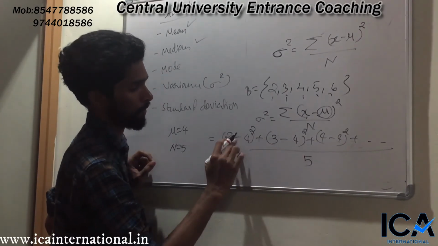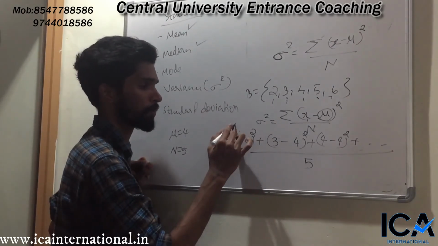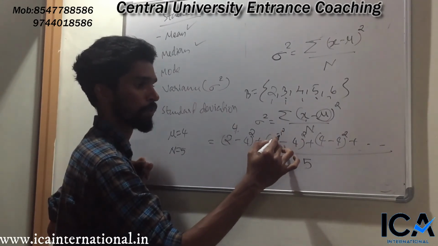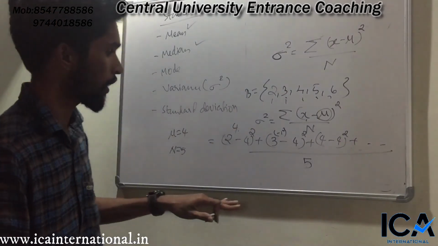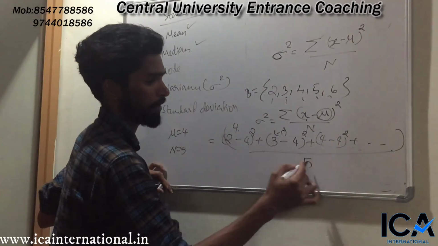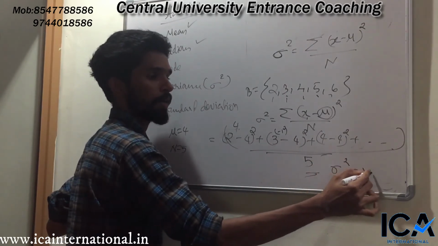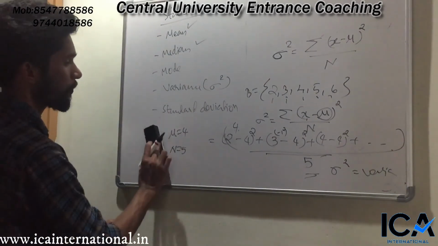After doing this calculation, 2 minus 4 the whole square is equal to minus 2 whole square, which becomes 4. 3 minus 4 the whole square is minus 1 square, which is equal to 1. So do all those calculations and find the sum, divide that number by 5, you will get sigma square, or we call it variance. This is how we find variance.